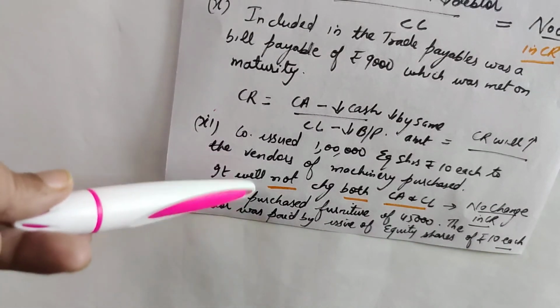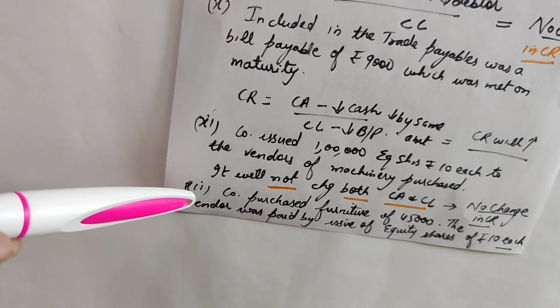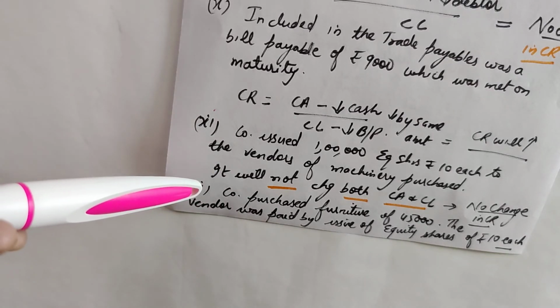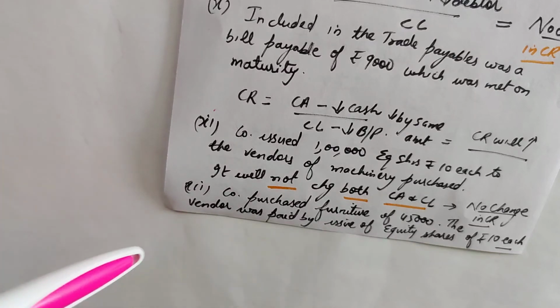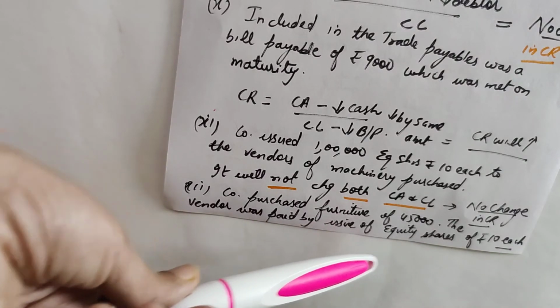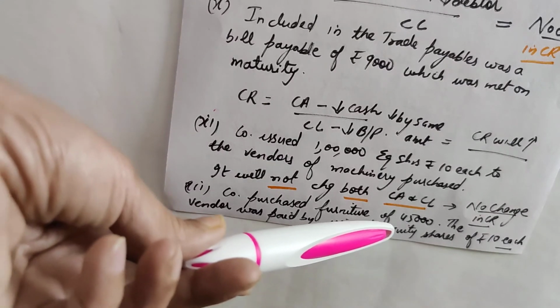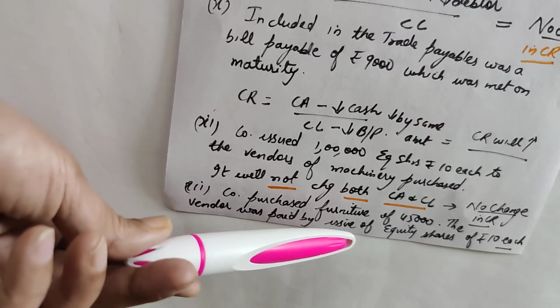It's similar to the previous one. Neither will it impact current assets nor current liabilities, because furniture is a fixed asset, whereas the issue of shares will impact shareholders fund, and shareholders fund, I just now told you, is not a current liability, right? It is a part of shareholders fund.